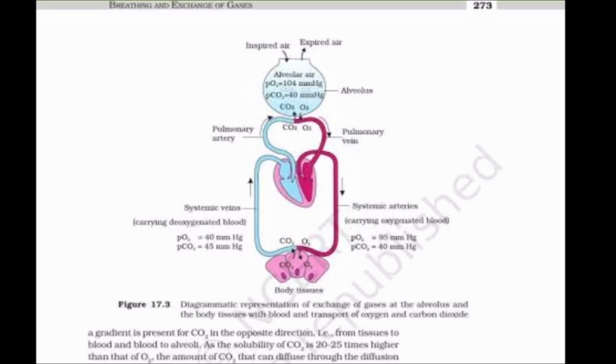That source was incorrect because it showed the arrow mark in the opposite direction. It showed from the pulmonary veins to the alveolus. If it's not clear, you can see your own textbook. I'll explain here.